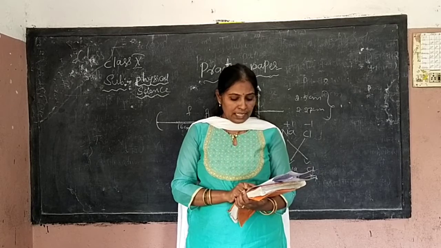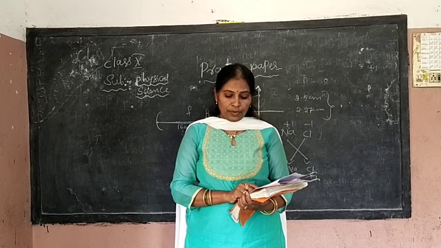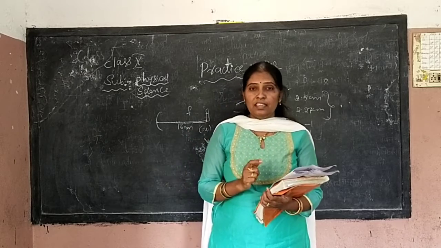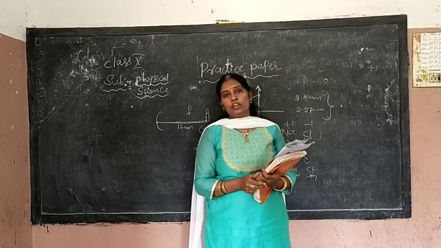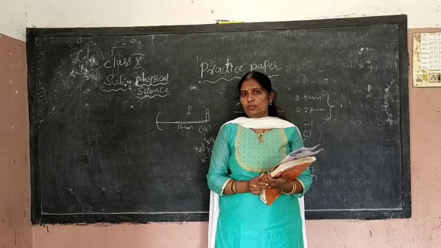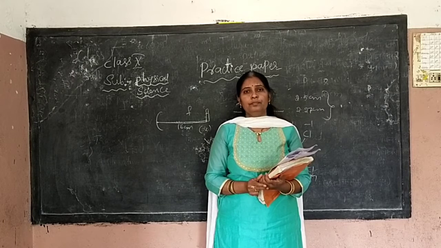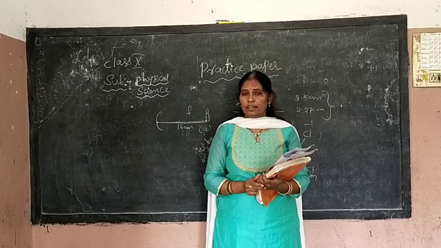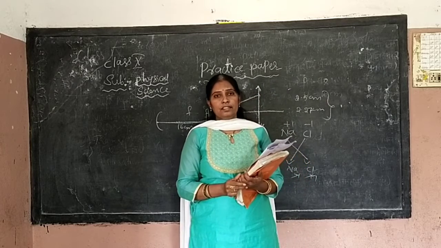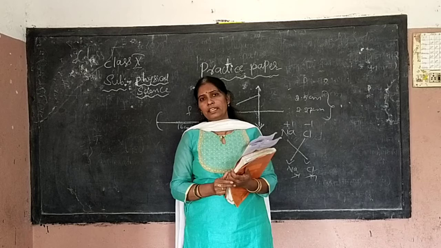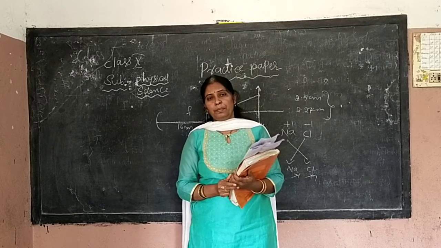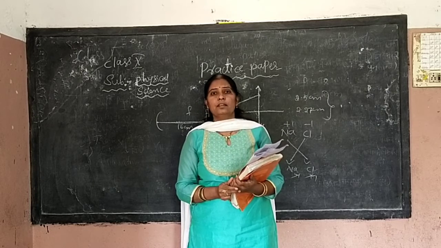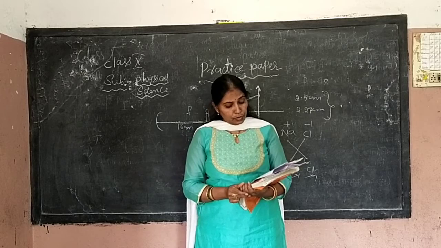List out the materials required to find focal length of a concave mirror. Materials. To find the focal length of a concave mirror, what are the materials we will use? Concave mirror, candle, there is a solar rays, sun rays, that is sunlight. You can use a candle also, paper as a screen. These are the materials. Procedure also.